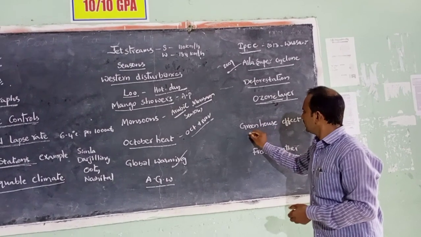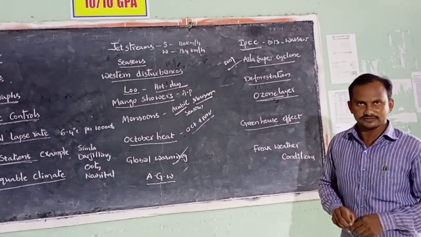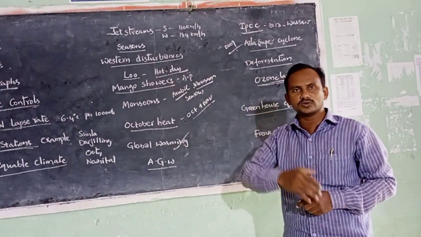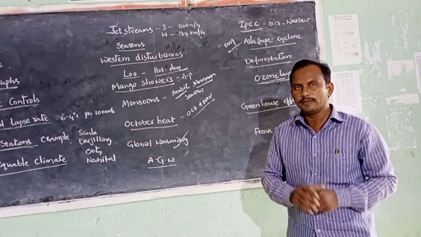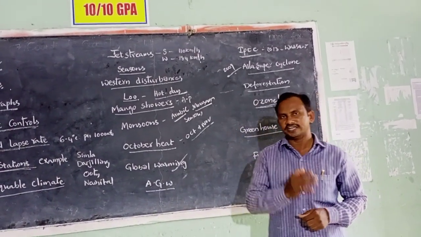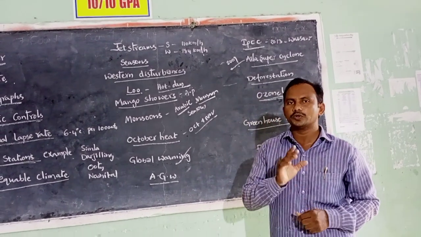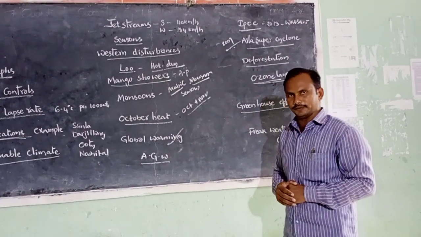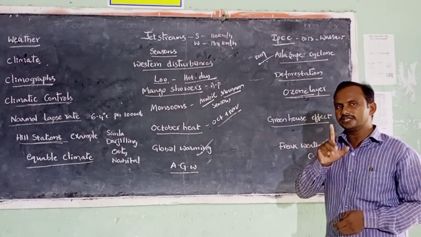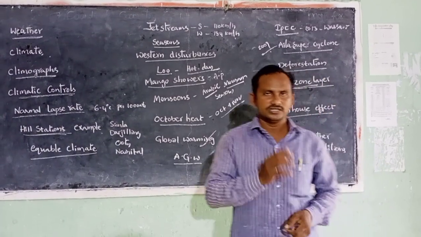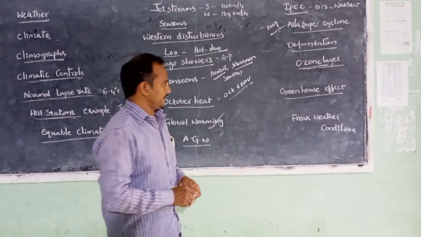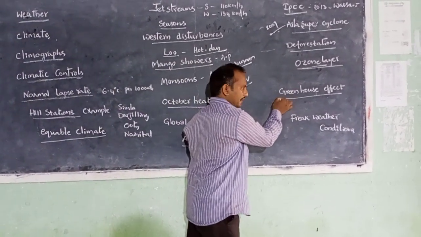Let us see the greenhouse effect. Greenhouse effect is nothing but our atmosphere. So much solar radiation is coming from the sun to the earth, but our atmosphere traps a lot of solar energy that reaches the earth by preventing it from totally escaping back into the atmosphere. That is called the greenhouse effect. Listen carefully. Atmosphere traps a lot of solar energy that reaches the earth by preventing it from totally escaping back into the atmosphere. That is called greenhouse effect.